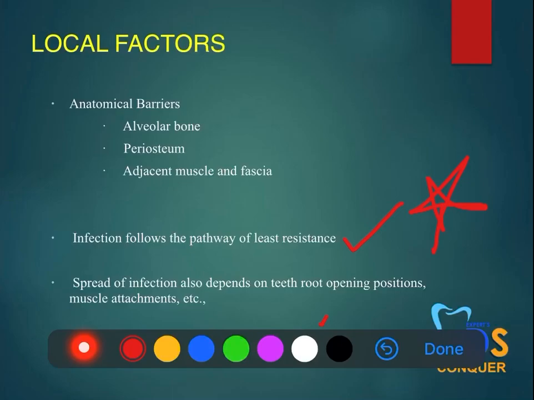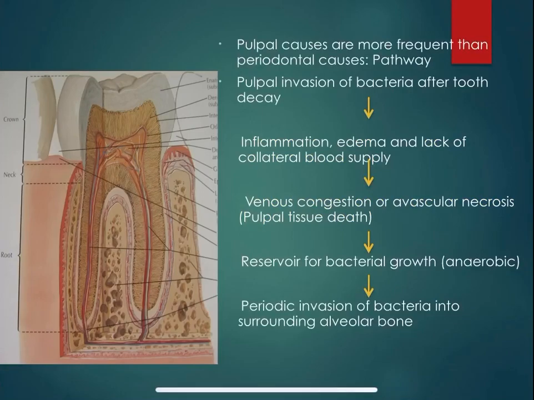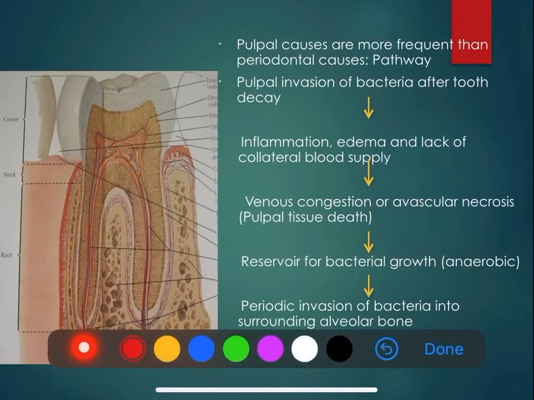And also it could depend on the teeth and the root opening positions, attachments of the respective muscles, etc. So these are the various general and the local factors. Next, the pathway of the odontogenic infection. So this is the pathway of the odontogenic infection.